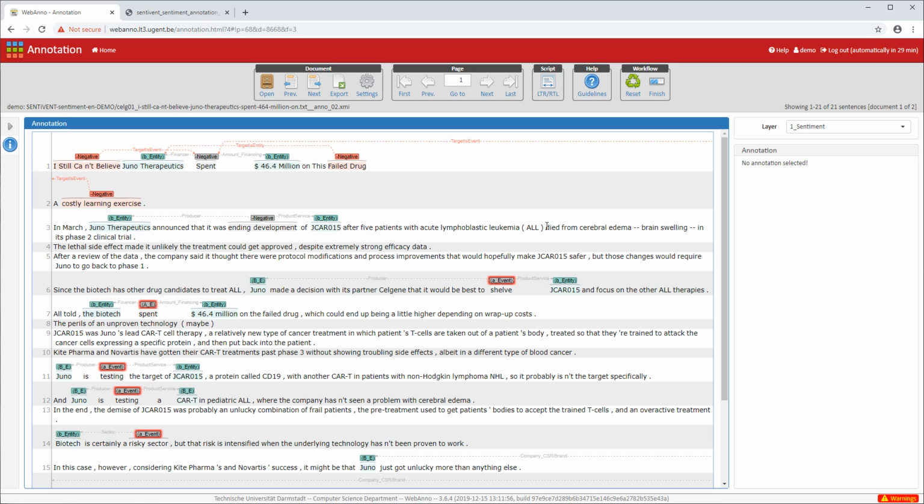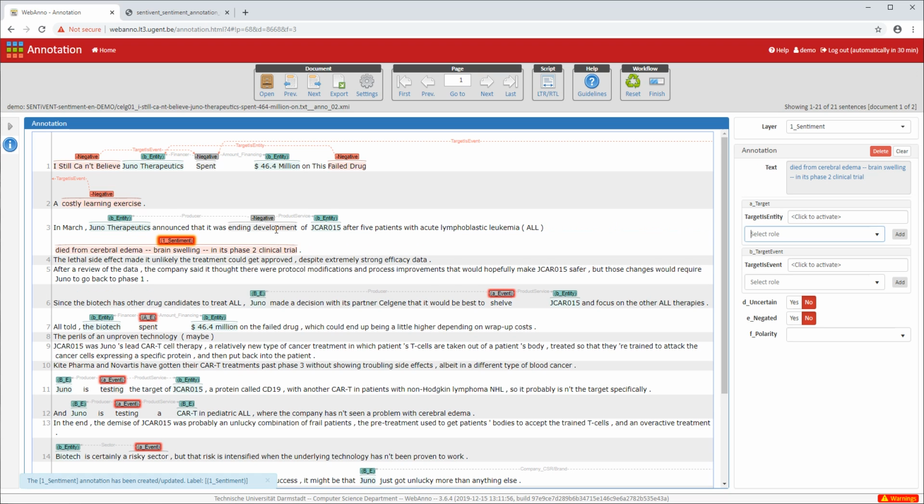In the trial. I would select almost the whole clause here: 5 patients with acute lymphoblastic leukemia died from cerebral edema in its phase 2 clinical trial. Or the alternative, which I think I'm gonna do because it's shorter: died from cerebral edema in its phase 2 clinical trial. I really want to capture died here, it is the essence, but I really also want to capture that it happened in a trial because that's important to the event. So let's select that. That's the minimal word span that you have to annotate.